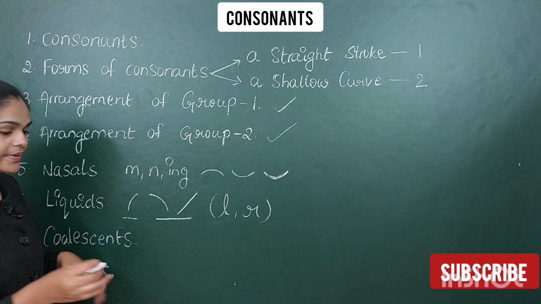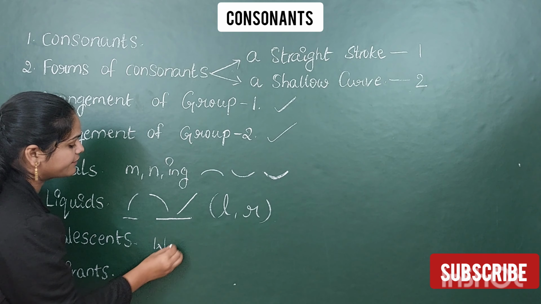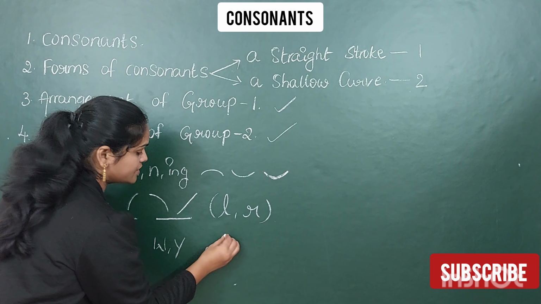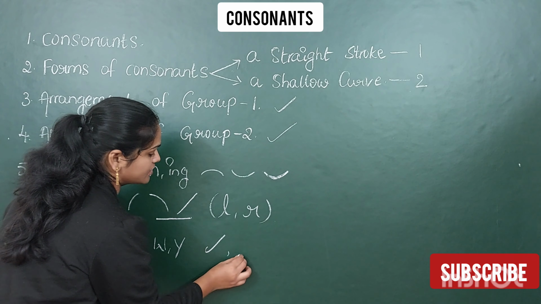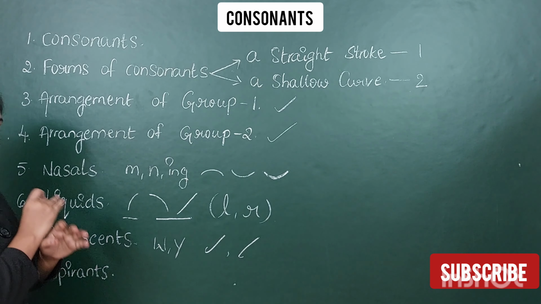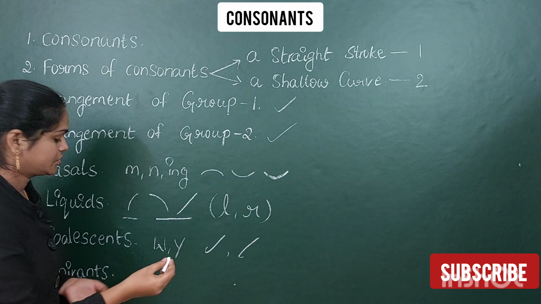And next, coalescence. Coalescence is nothing but writing W and Y in shorthand form. That means we will write W in this way and we will represent Y in this way. Next, aspirants is nothing but writing of H.